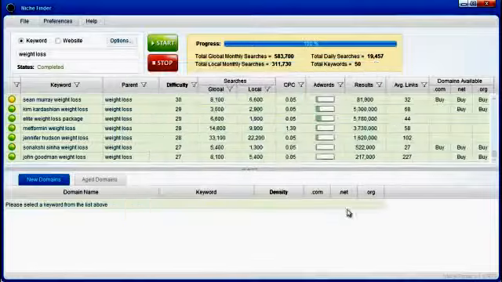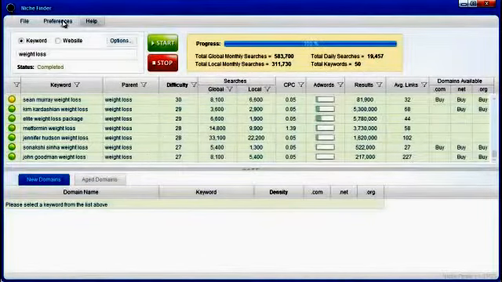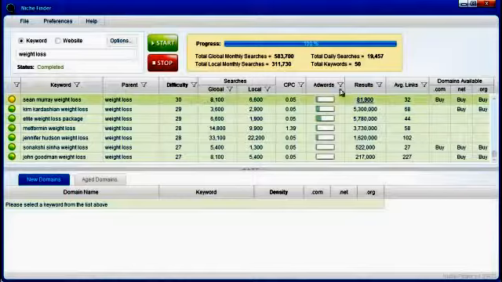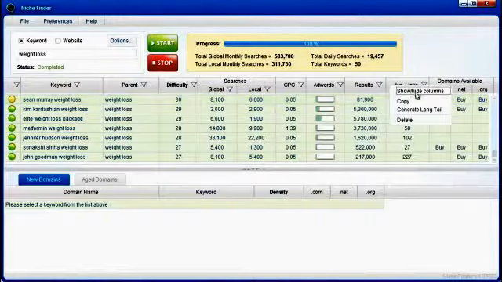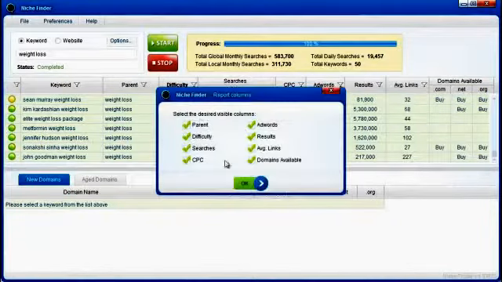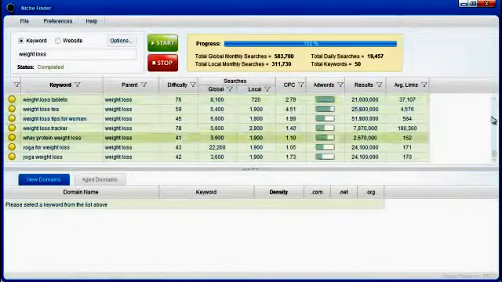Okay, I'm going to click save here. Another really cool feature that we added is the ability to hide different columns. So let's say, for example, you don't really care about the domains availability columns over here. What you can now do is right click and show/hide columns, and then you can simply uncheck the column you don't want to see, and that's going to remove that column for you.